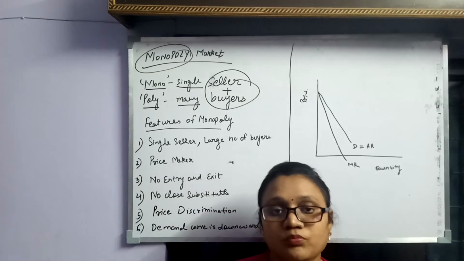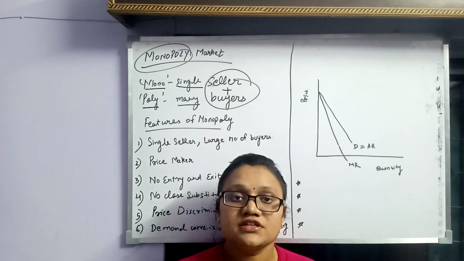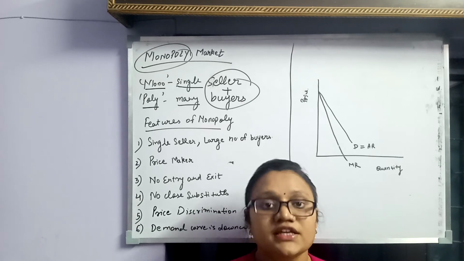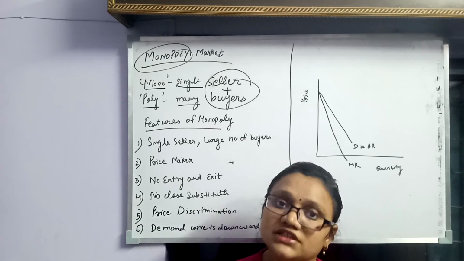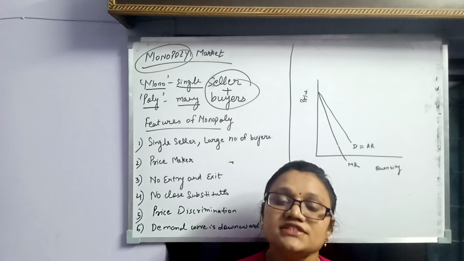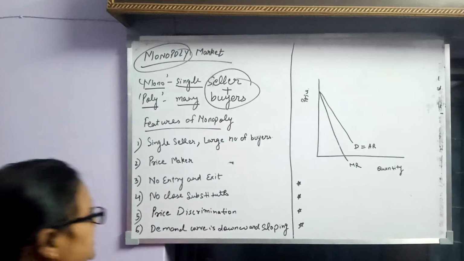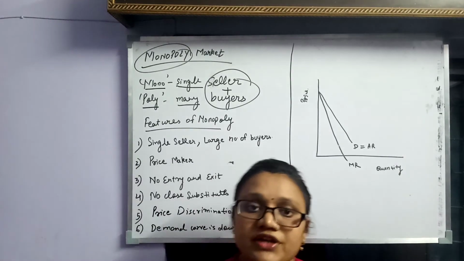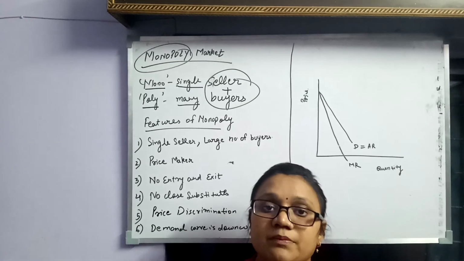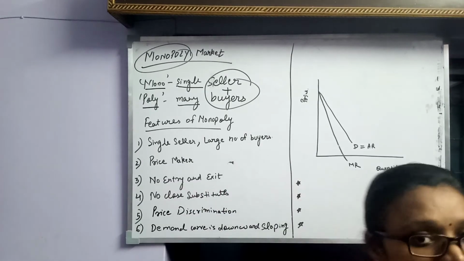As we know that monopoly is a single seller, so he has the power to discriminate the price. Suppose if I as a consumer go to some shop to buy something, then he can charge me some price, and if another consumer goes to that shop, then he will charge another price. So this is price discrimination, meaning charging the price differently to different consumers but for the same commodity. Next is demand curve is downward sloping. Unlike perfect competition, here in monopoly our demand curve is downward sloping, but as you have seen in perfect competition the demand curve is horizontal.